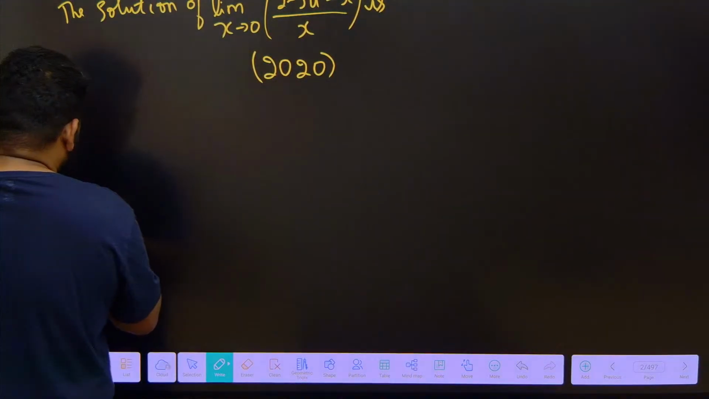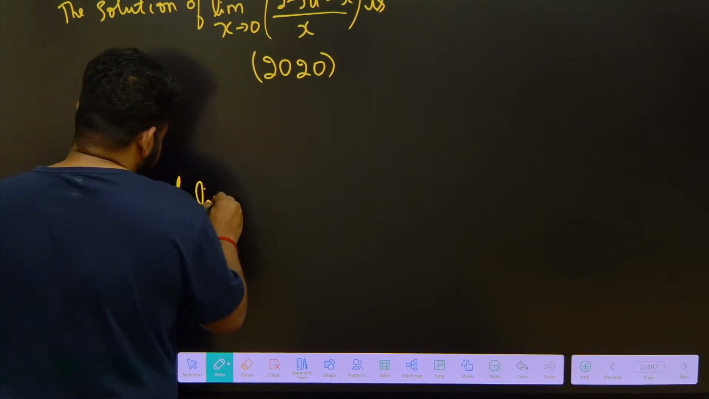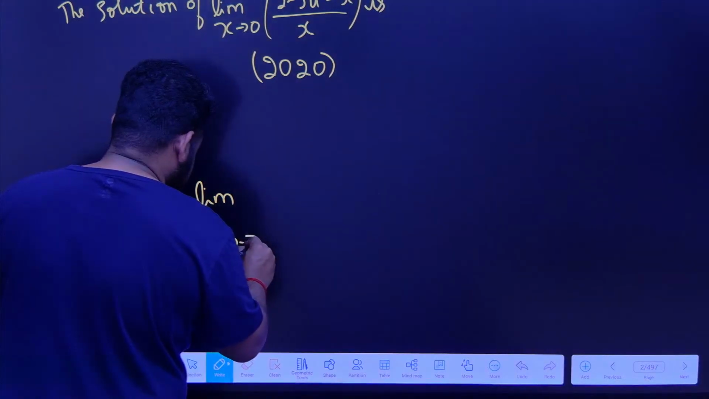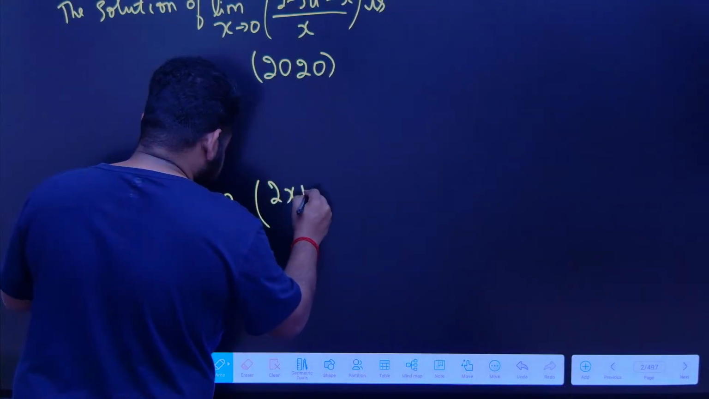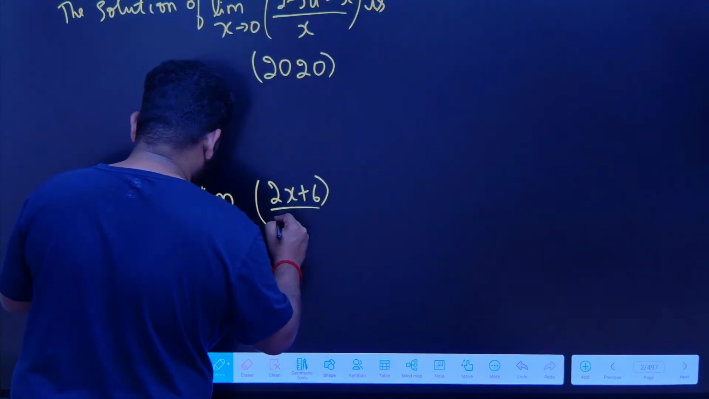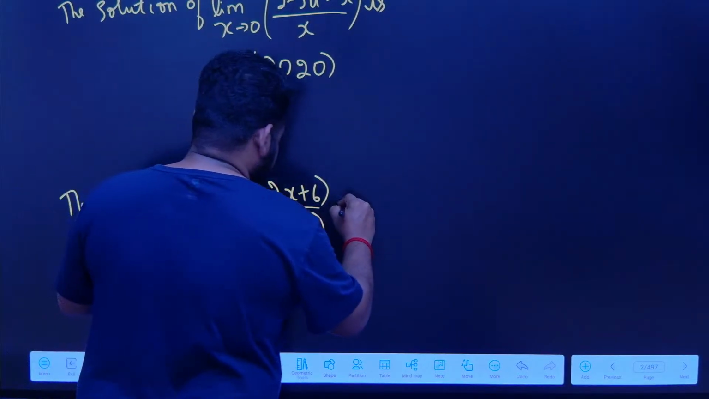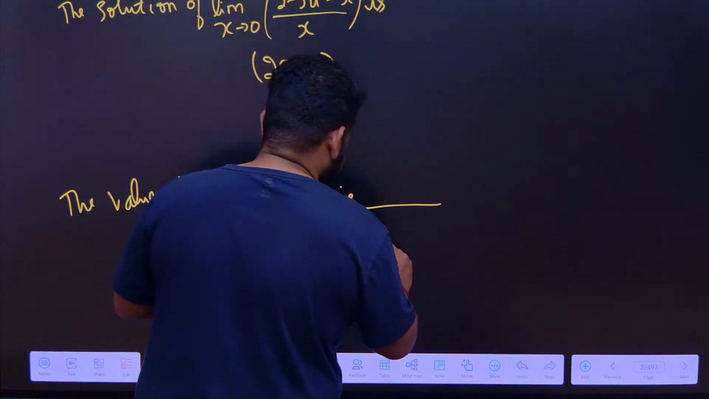The value of the limit as x tends to minus 3. This is not 3, this is minus 3. Okay, (2x plus 6) by (x plus 3) is what? This is a numerical answer type question. This is a 2023 question.